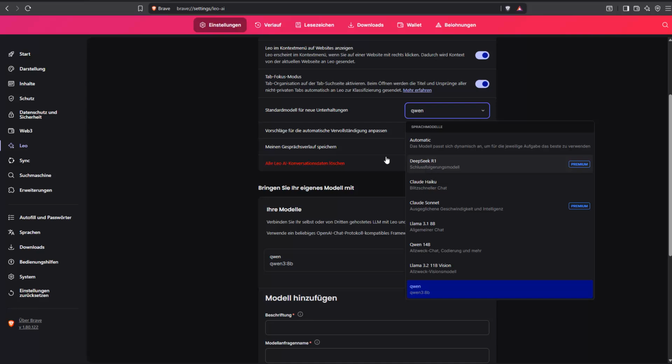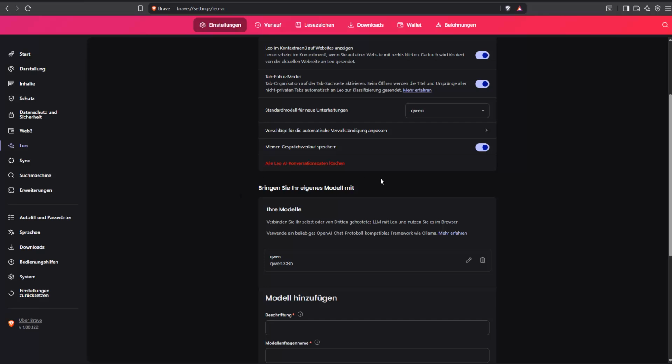These are the upper ones, so Automatic, where Brave would just choose the best model, and there are also premium models, also Claude, of course, but this would be a problem because this would not be completely private, because Claude is hosted on probably AWS, so this would be on the internet. And then there are also open source models in here. But you can also use your own one, completely local, and that's what I did.